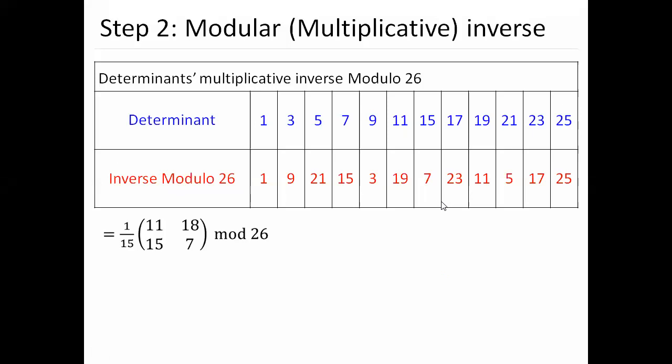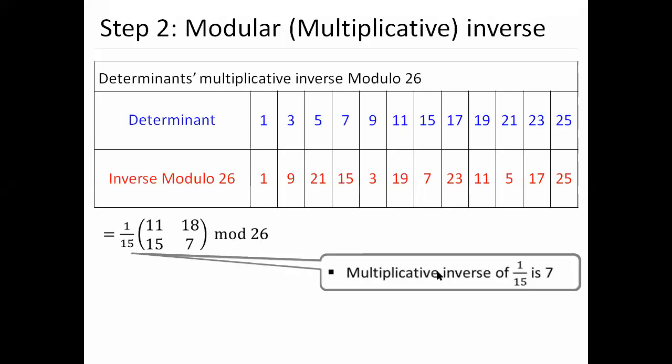Okay, so here 1 by 15, 1 and 11, 18, 15, 7 modulo 26 will be, that is 1 by 15 equals 7. Let's find the inverse modulo of 15. 1 by 15 means I find the inverse of 15, and what I got is 7.